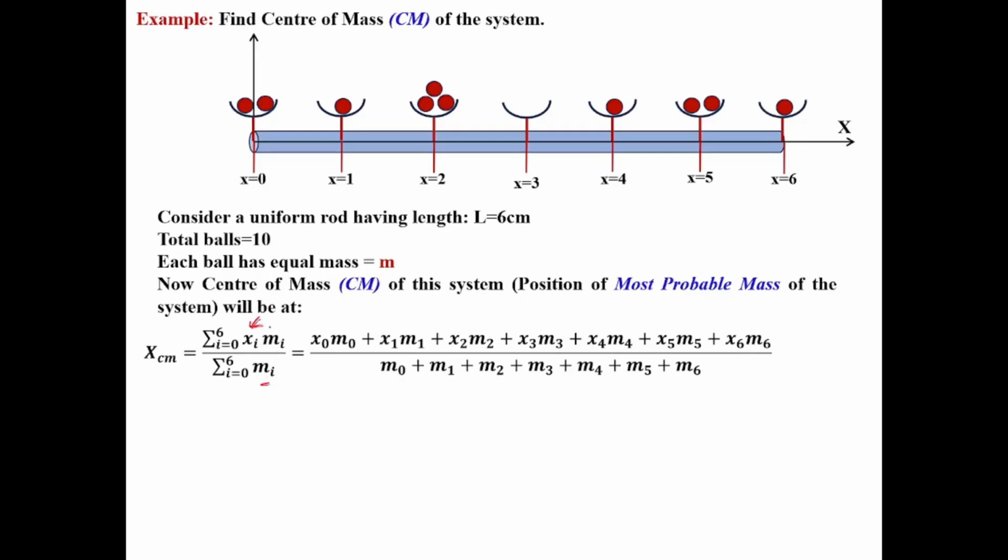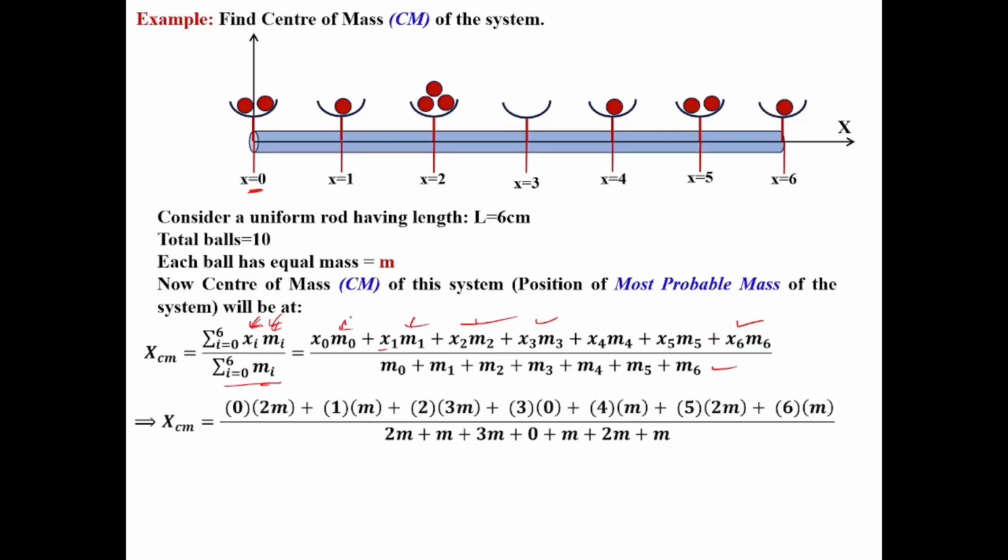So at a particular position, what is the mass? That we have to multiply for each position, divided by the total mass. So at x equal to 0, what is the mass? Suppose m naught, and at x equal to 1. In general, if I expand it, it will be x1 m1, x2 m2, x3 m3 up to x6 m6, whole divided by m naught plus m1 up to m6.